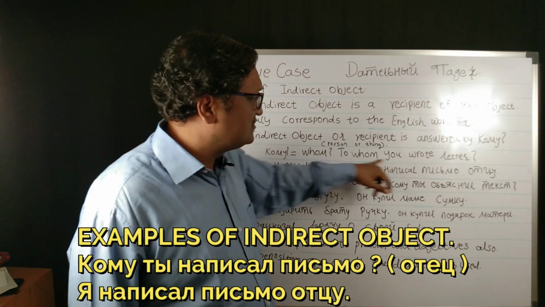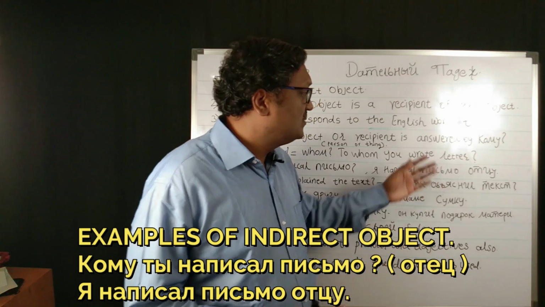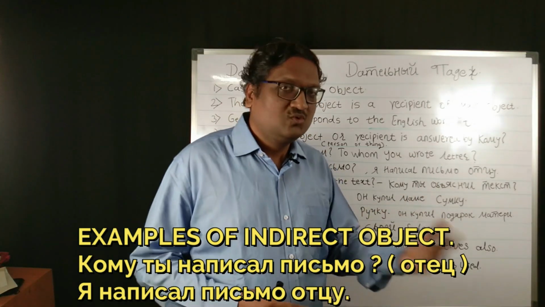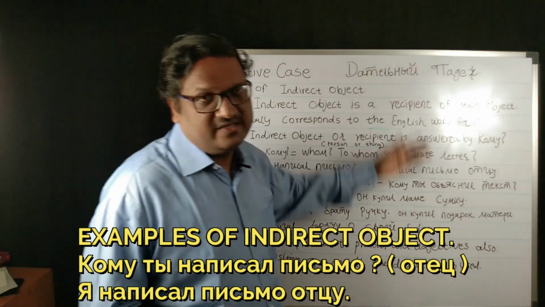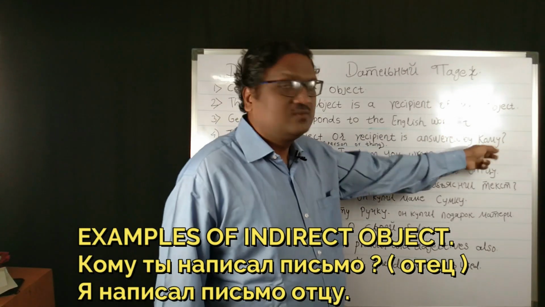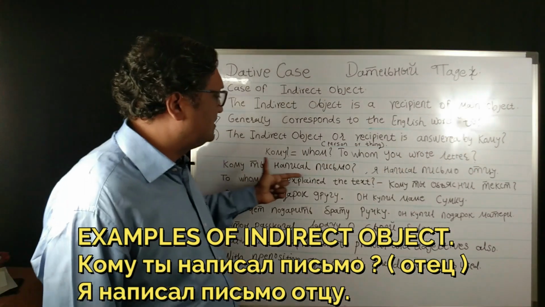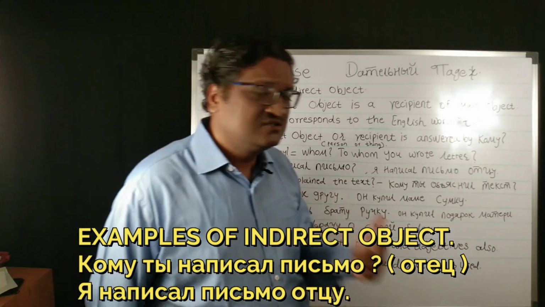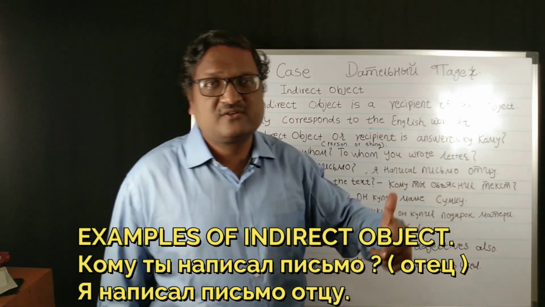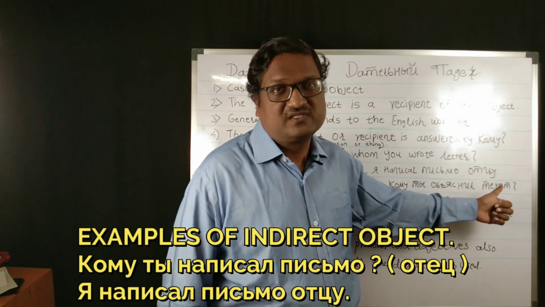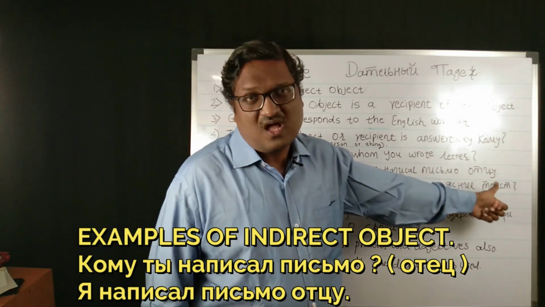These kinds of sentences are there: to whom you wrote a letter, to whom you gift something, to whom you share your things with, to whom you tell your secrets. All that comes in the dative case. To understand this кому, here are some examples. To whom you wrote a letter, кому ты написал письмо. In this case письмо is a direct object and отец is an indirect object. So отец is declining in the dative case: я написал письмо отцу.